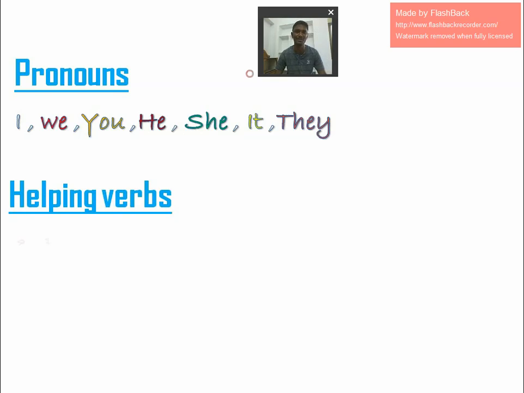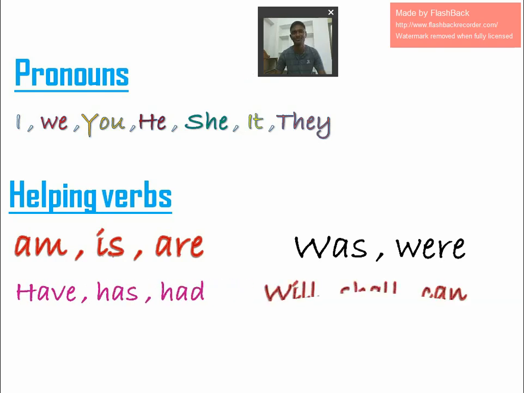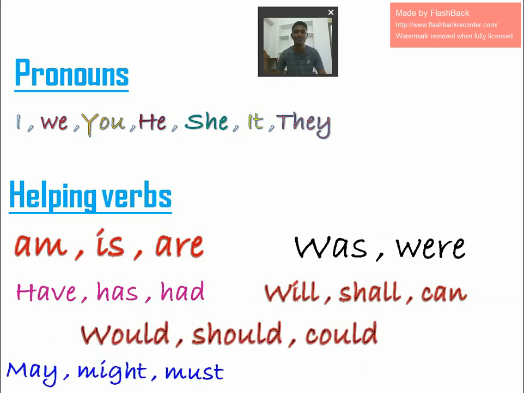What are helping verbs? Am, is, are, was, were, have, has, had, will, shall, can, would, should, could, may, might, must, and do, does, did. These are helping verbs. We should know pronouns and helping verbs. Then only we'll come to know how to write the answer.